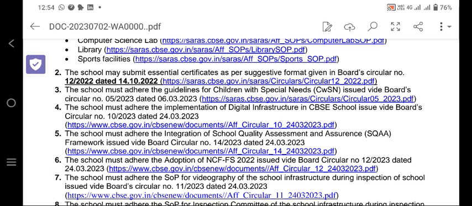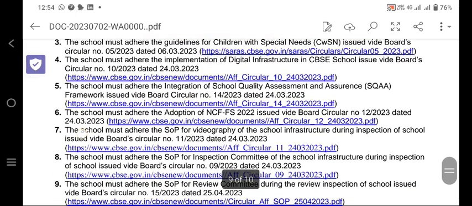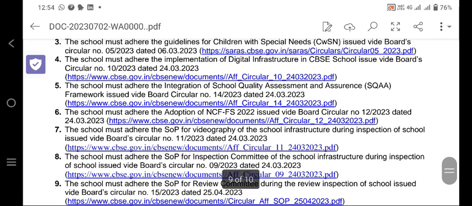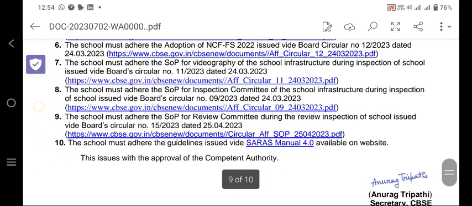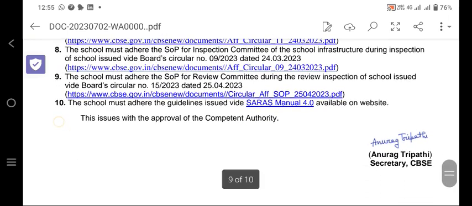The school must adhere to the implementation of digital infrastructure. Already I have made one video on digital infrastructure. The school must adhere to the integration of the school SQAA. Already I have made the video. The school must adhere to the adoption of NCPFS. The school must adhere to the SOP of videography. Already I have circulated the SOP. The school must adhere to the SOP of the inspection committee, the SOP of the review committee, and the guidelines issued.